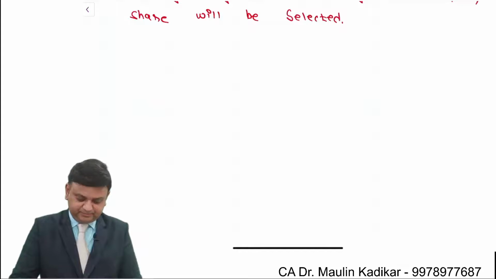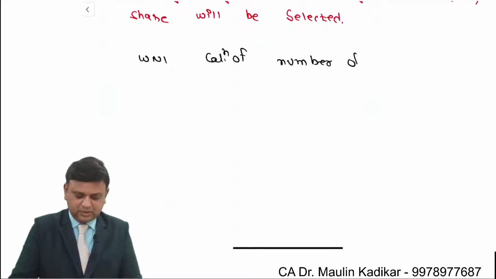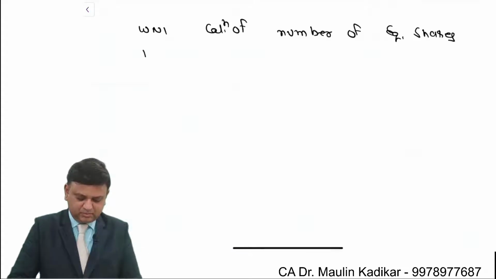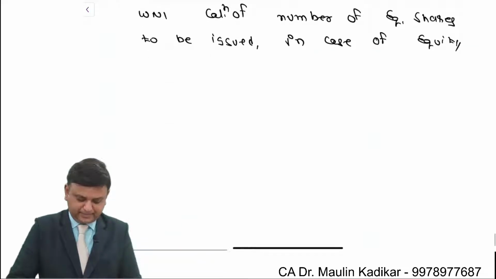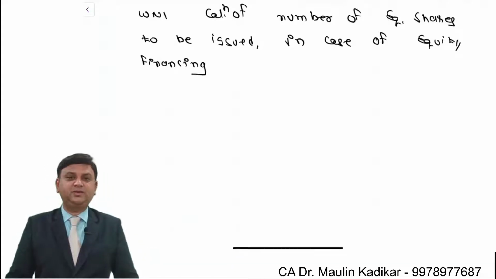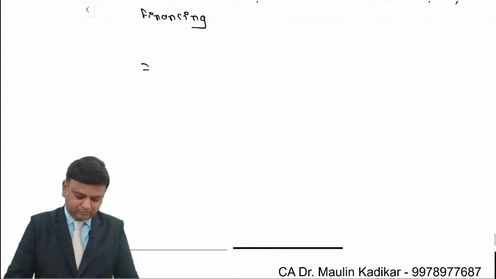Let us write working note number 1. Calculation of number of equity shares to be issued, in case of equity financing. It is amount divided by issue price.